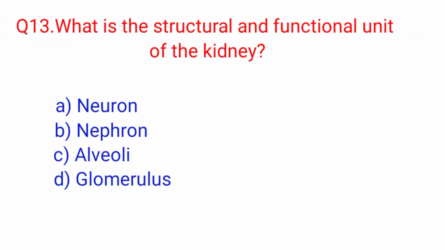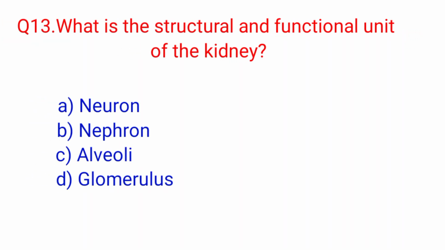Question number 13. What is the structural and functional unit of the kidney? Option A, neuron. Option B, nephron. Option C, alveoli. D, glomerulus. The right answer is option B, nephron.